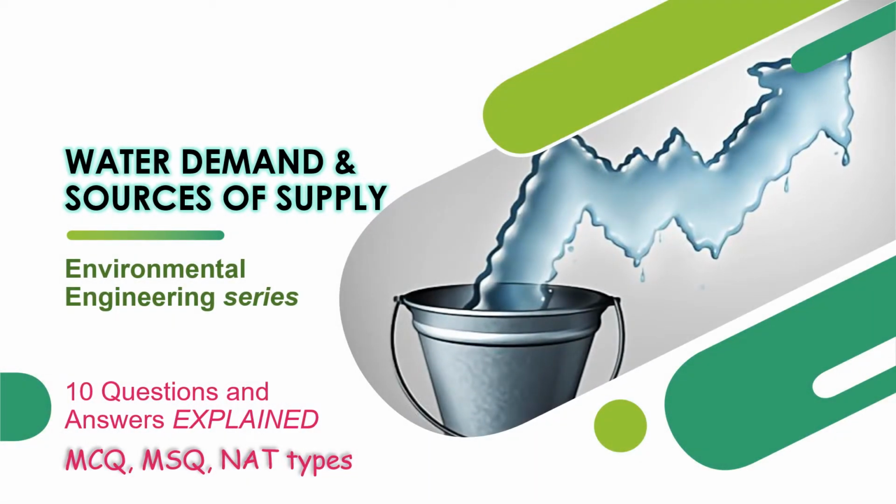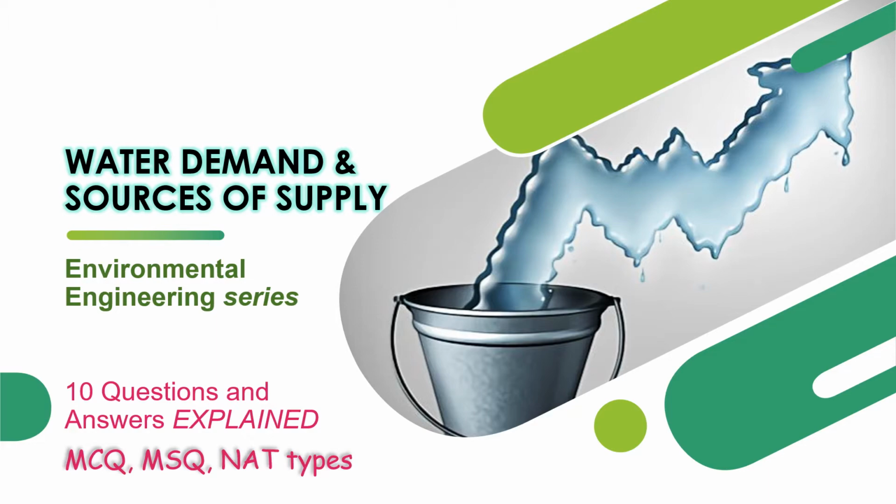Basically, when it comes to environmental engineering, it comprises water supply engineering, wastewater engineering, air pollution and noise pollution control, and solid waste management. Now in this video, we are going to see 10 important questions from water supply engineering under the module water demand and sources of supply.